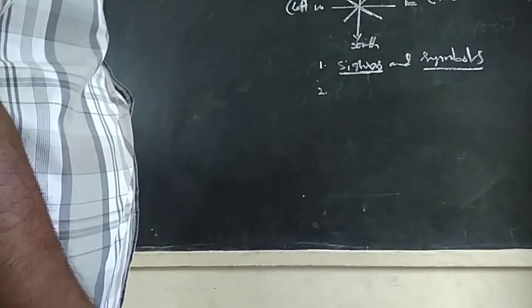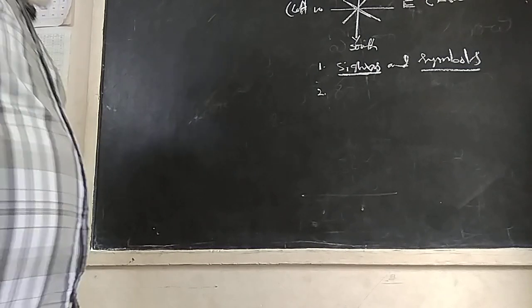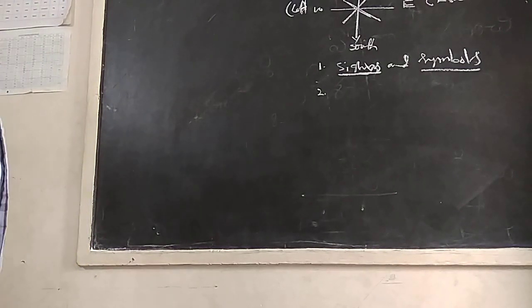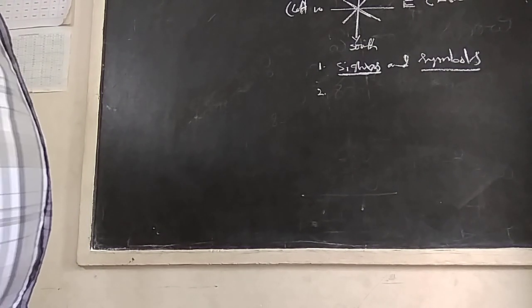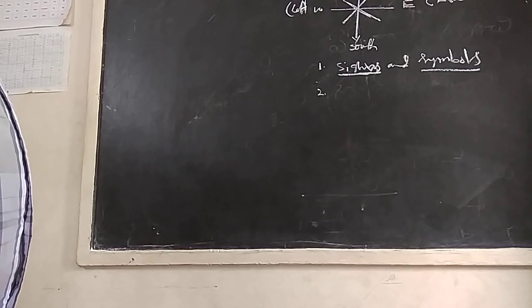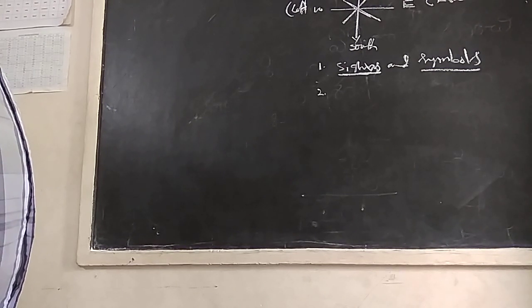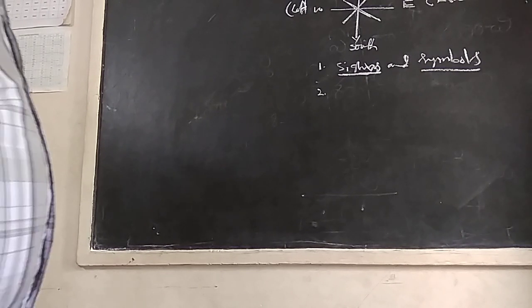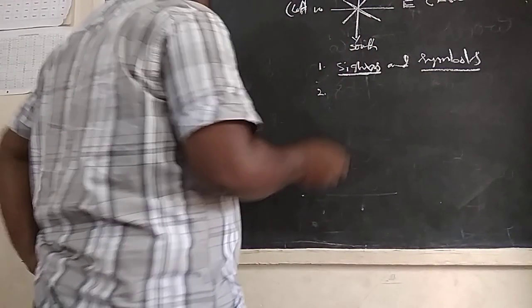If you know these things, it is very easy to read the map. Otherwise, you can't understand. Wherever you go, India, America, China, Japan, Germany, you will have some fundamental reading about the map. Signs and symbols is one.